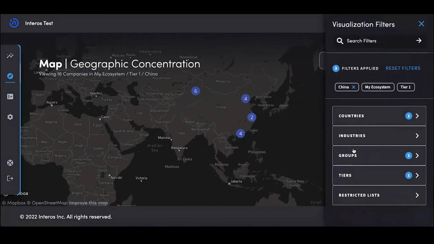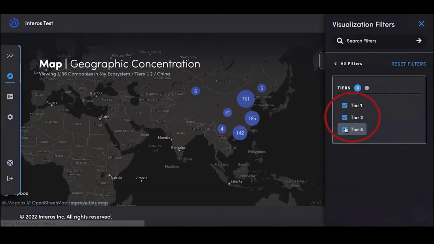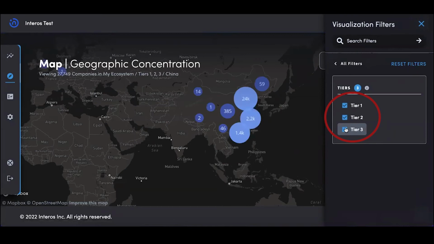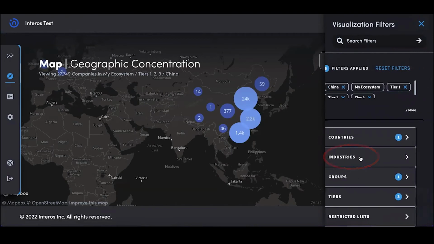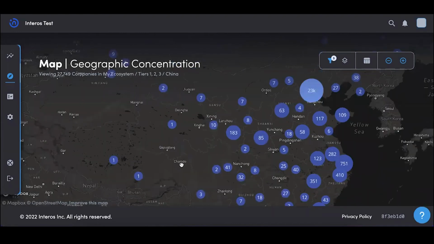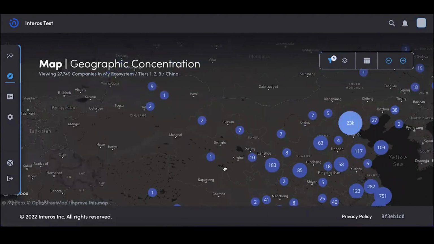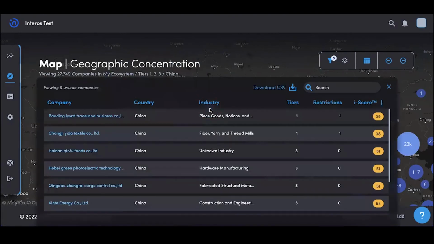Use the global filter to narrow your search by selecting China and tiers 1, 2, and 3 from the filter list. You can also apply additional industry filters to limit your view to known industries or commodities in your supply chain. Zoom in to the Xinjiang province in northwest China to fine-tune the geographic search. By clicking on any numbered bubble in the map, a list will pop up showing more detailed information on all the affected companies. The list can be exported for offline analysis.